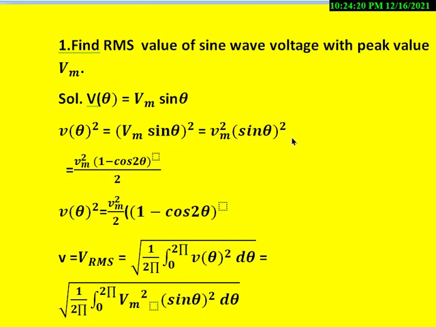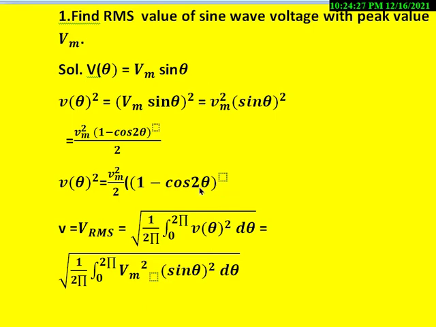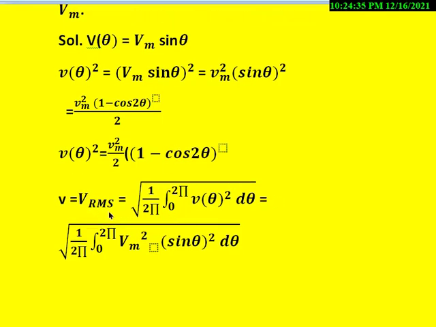Then we can say Vm square into sine square theta, and that sine square theta we can write as 1 minus cos 2 theta by 2. And then we can write V of theta whole square is equal to Vm square by 2 into 1 minus cos 2 theta. And from this we can write V is equal to Vrms is equal to root 1 by 2 pi integral 0 to 2 pi V of theta square d theta.